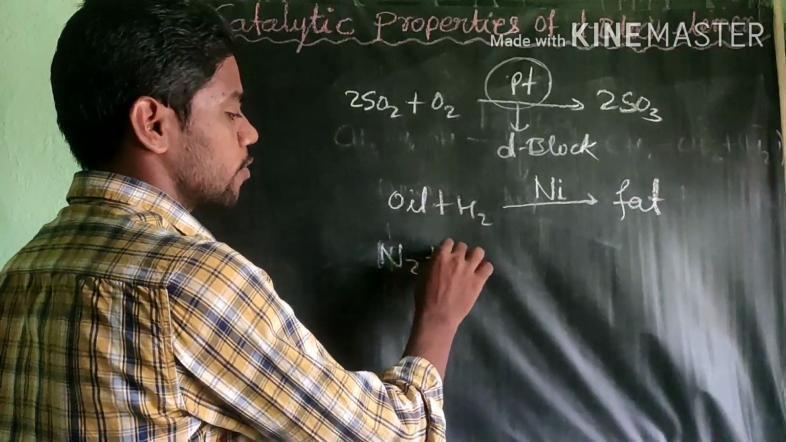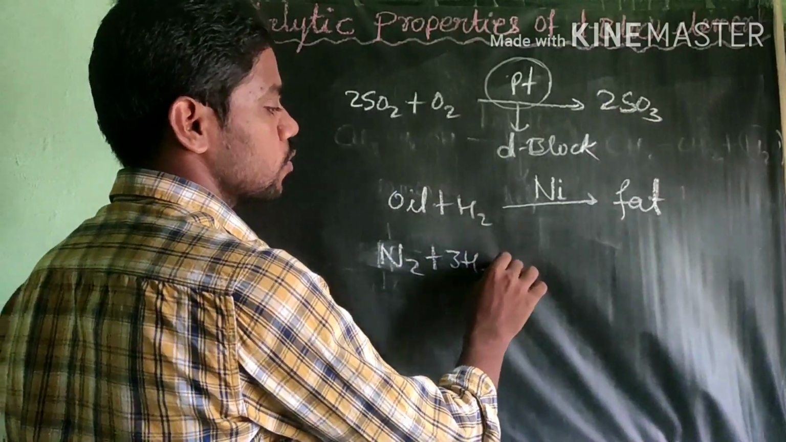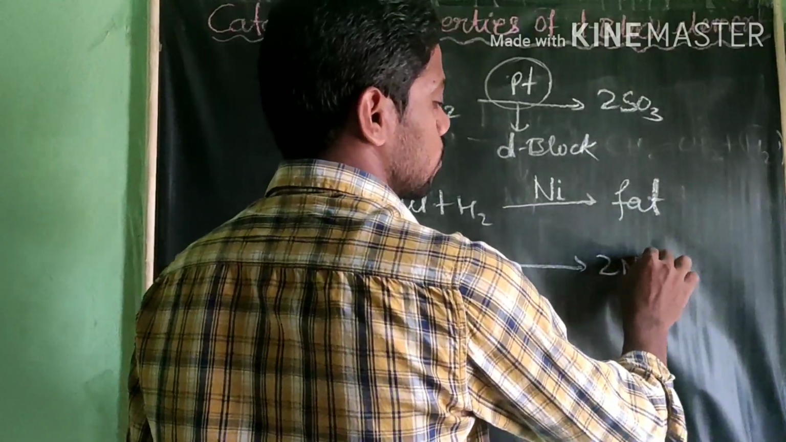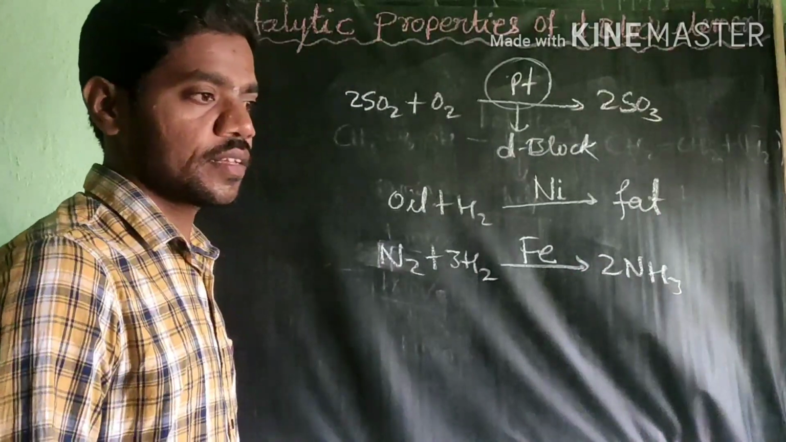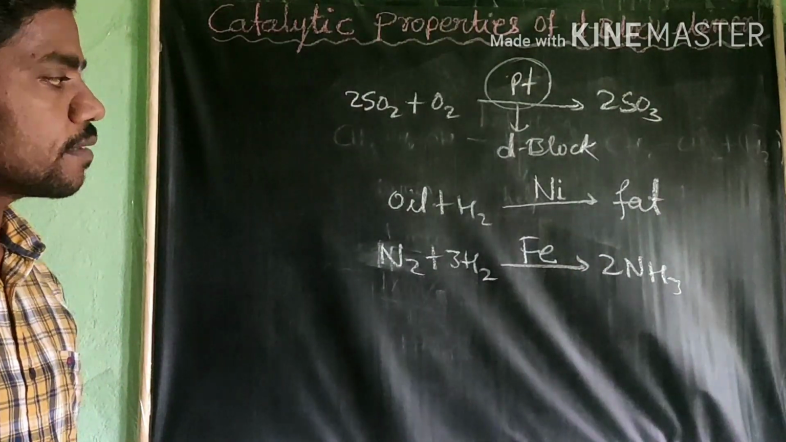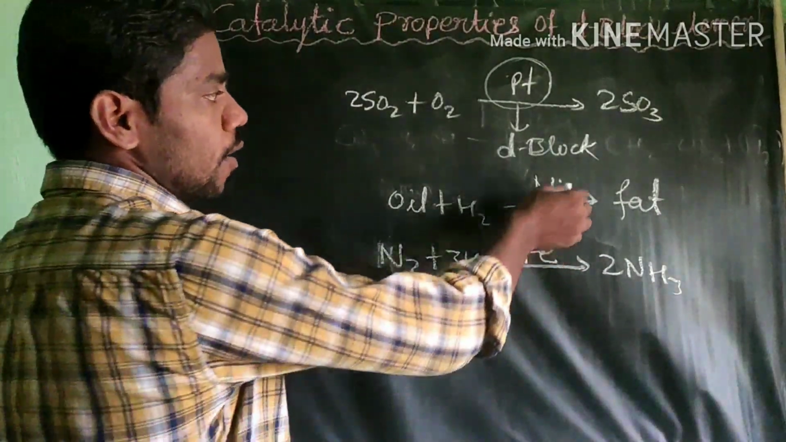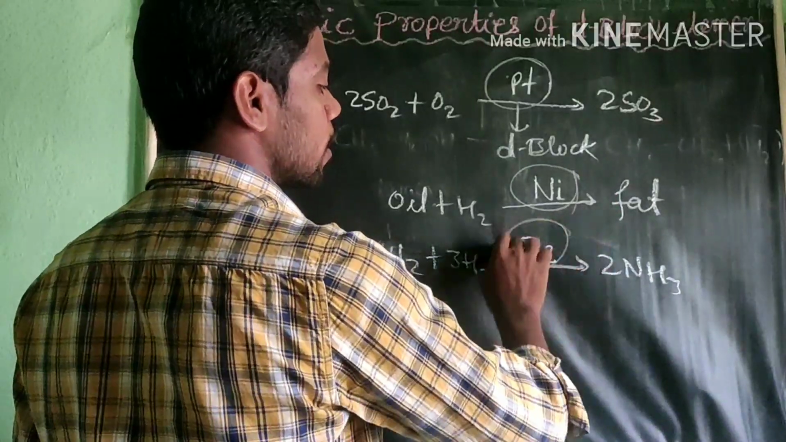N2 plus 3H2 converted into 2NH3. We are using a catalyst, Fe. You see all these reactions,